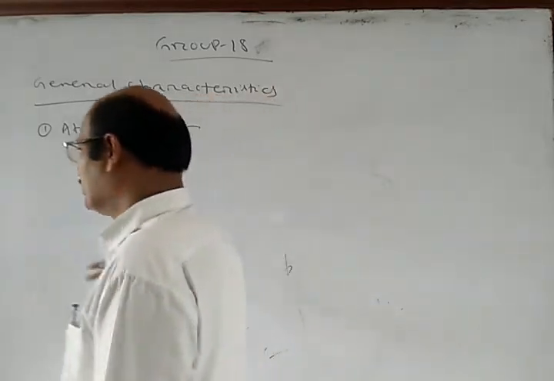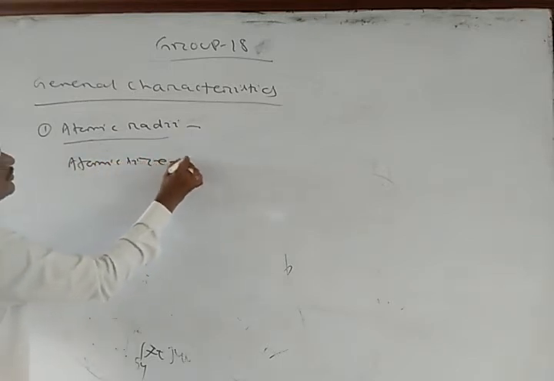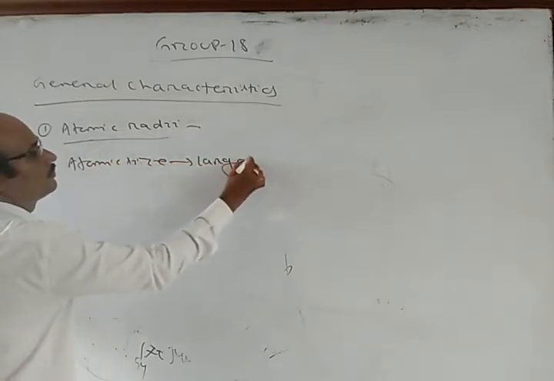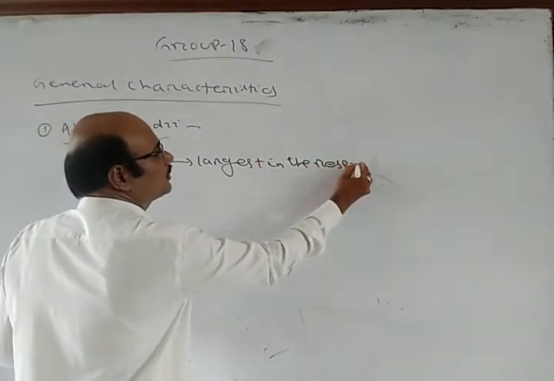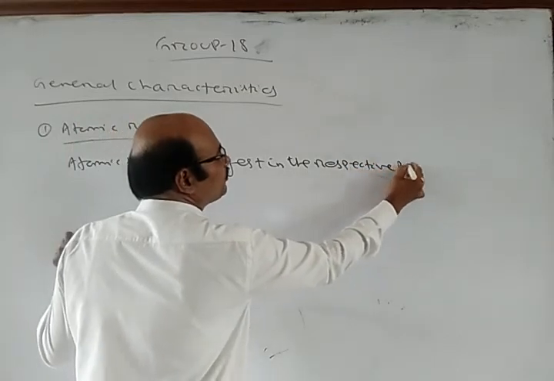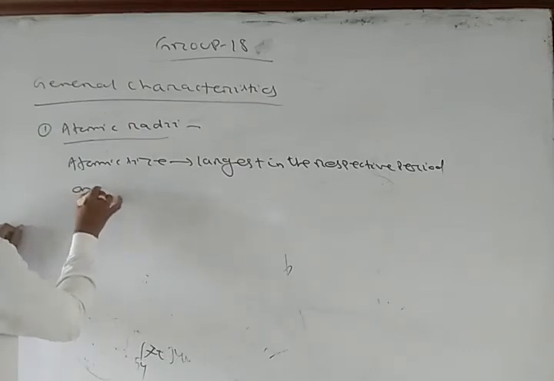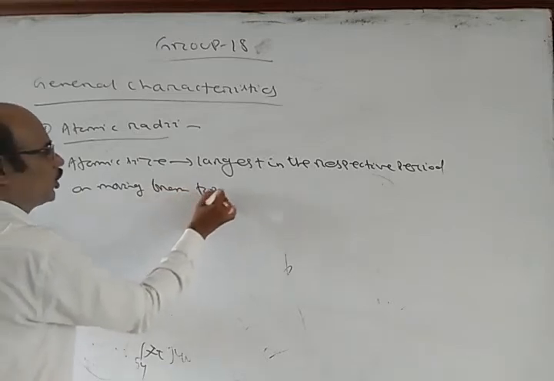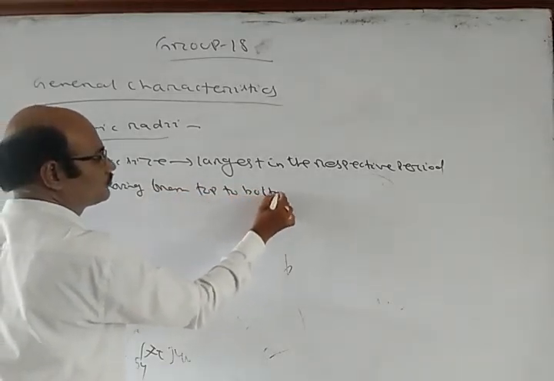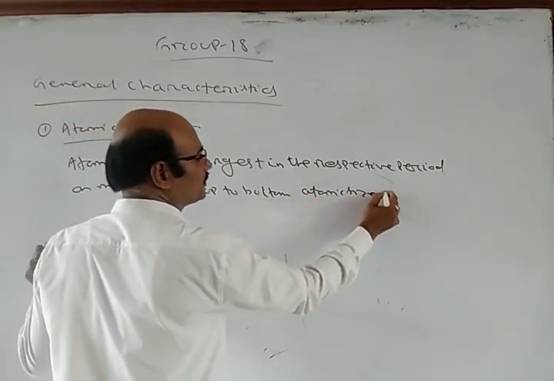So you can say that the atomic size is largest in the respective period, and on moving from top to bottom, atomic size increases.